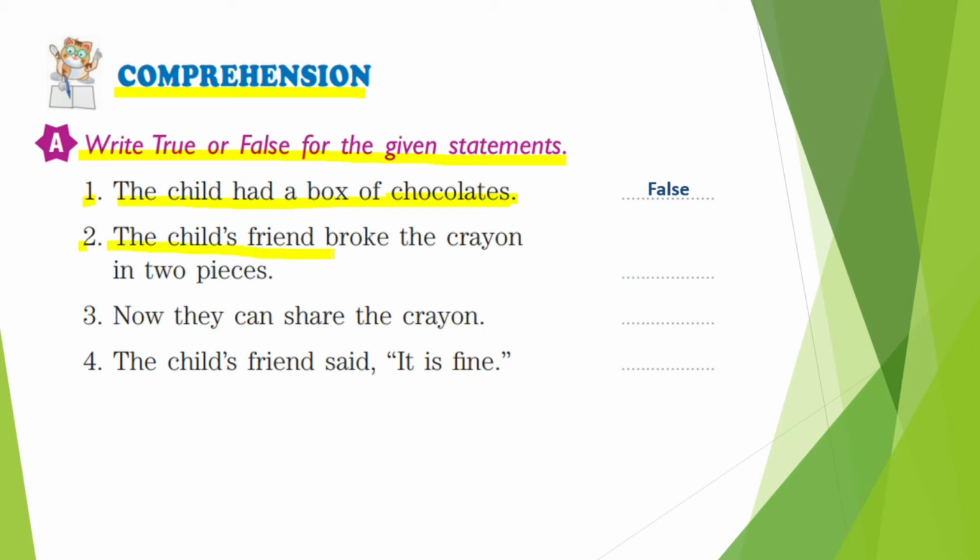Now second one. The child's friend broke the crayon in two pieces. Is it true or false, children? Of course, it is true. Then third one, now they can share the crayon. Is it true or false? Obviously, it is also true. Now fourth one, the child's friend said it is fine. Is it true or false, children? That is wrong. This is false. Why? Because who said it is fine? The boy himself said it is fine, but the child's friend had said that I am sorry. Alright, let's move on to the next exercise.